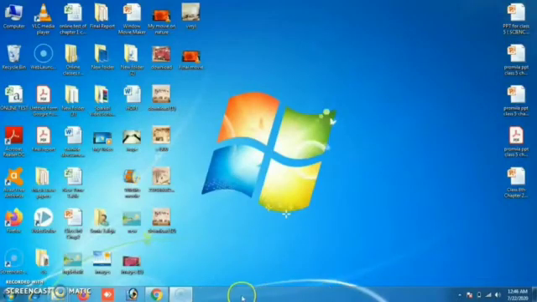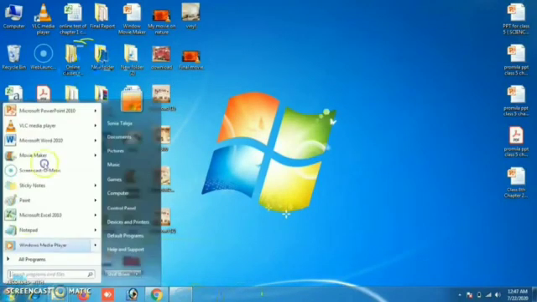Next is the taskbar. The Windows 7 taskbar is very flexible and provides an easy navigation facility. We can also pin and unpin our favorite programs. If you want to use that program next time, we do not have to go into the programs. You just have to pin it here and you can use it. For example, I want to pin my Movie Maker program onto the taskbar.